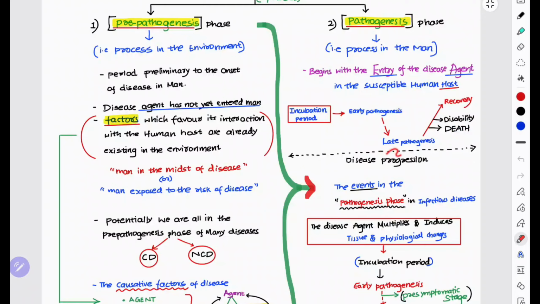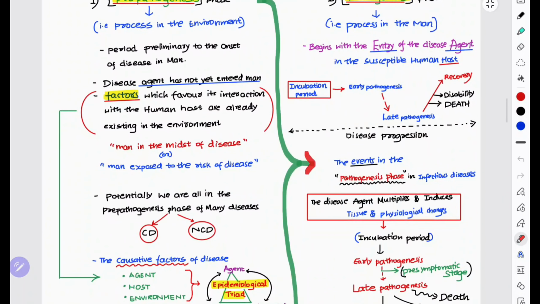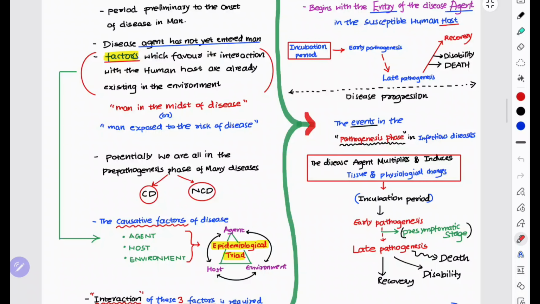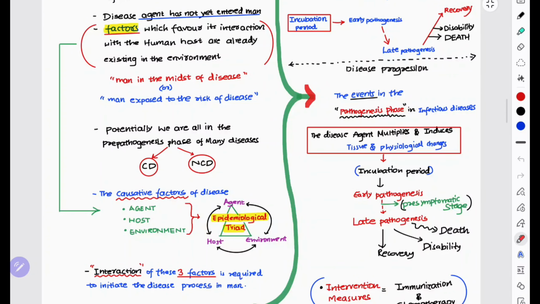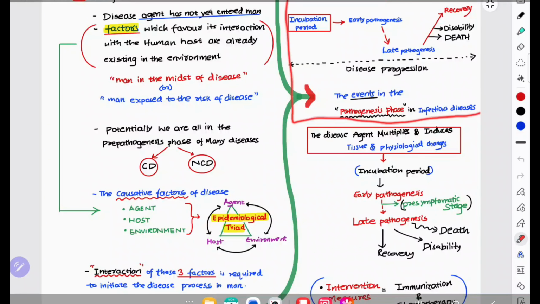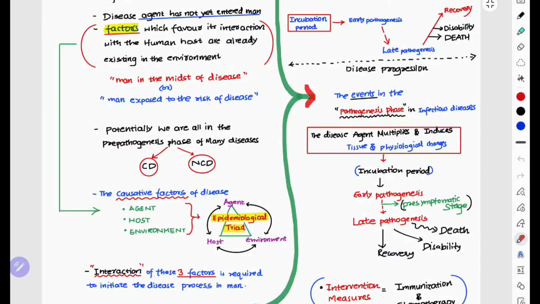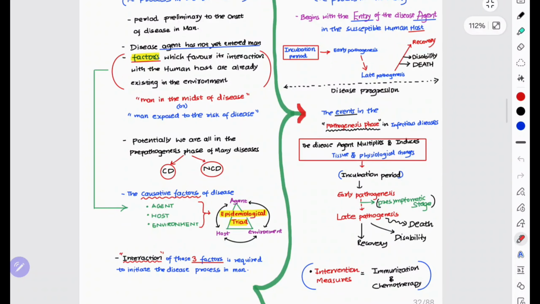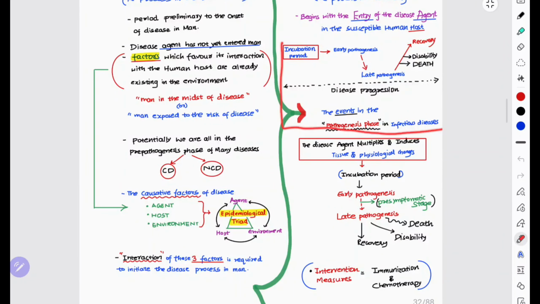So this is the progression. From here the disease progresses, and the backward direction suggests healing. The disease may progress either way: it can worsen or it can cure. These are the events in the pathogenesis phase in infectious diseases.